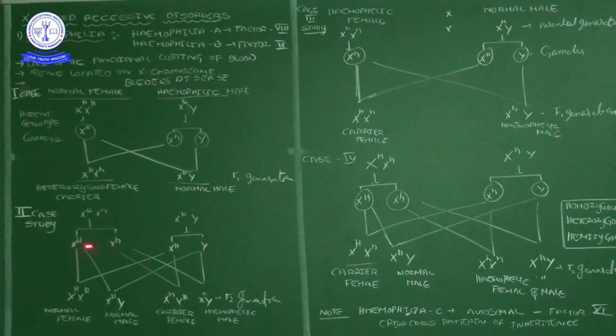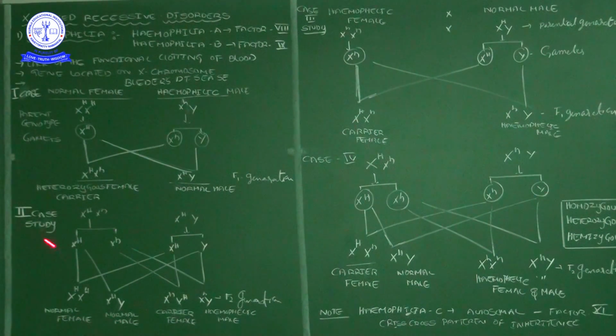That is X capital H, X small h, and from the male, two types of sperm cells will always be produced: X capital H and Y. When they cross each other, one condition is an X capital H egg fertilized by this X capital H sperm. So in this condition, a normal female, correct? And then the same X capital H egg may be fertilized by the Y chromosome, that is a normal male. Y chromosome indicates maleness.